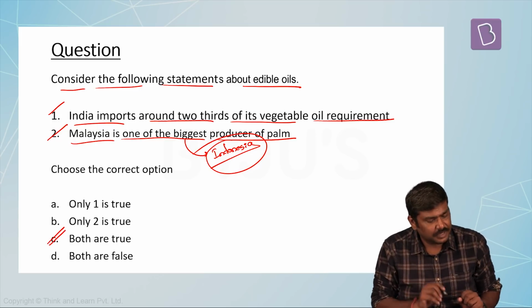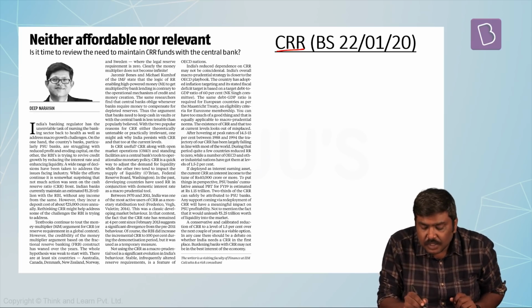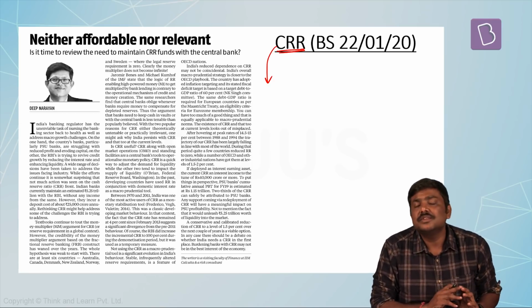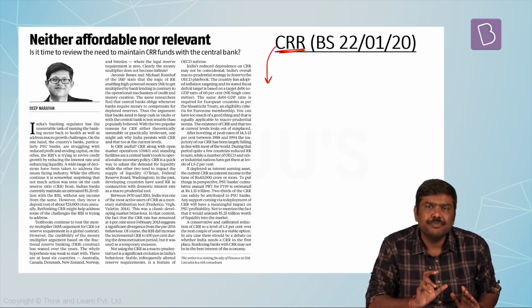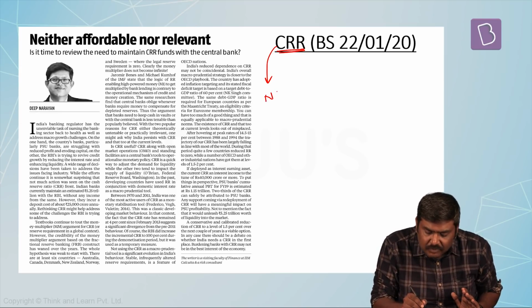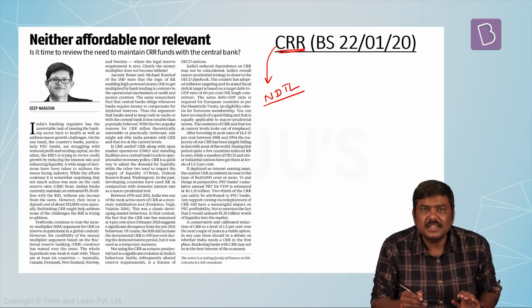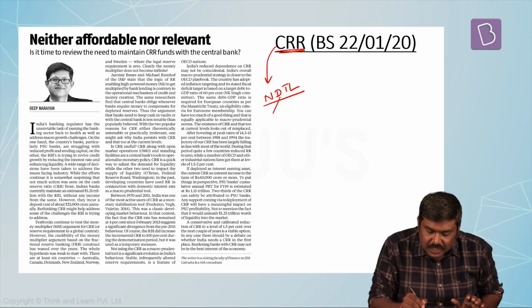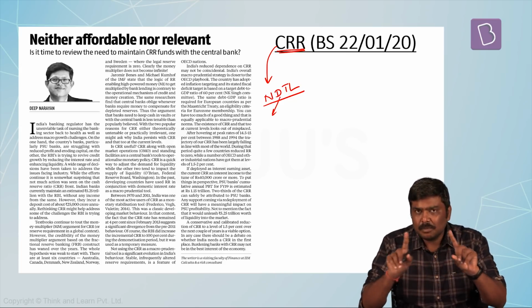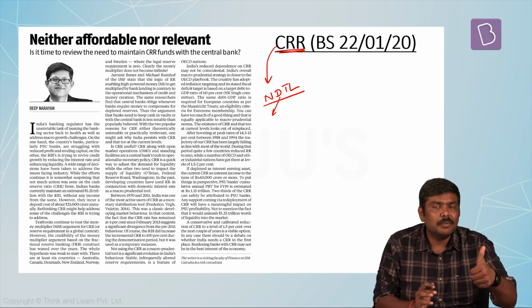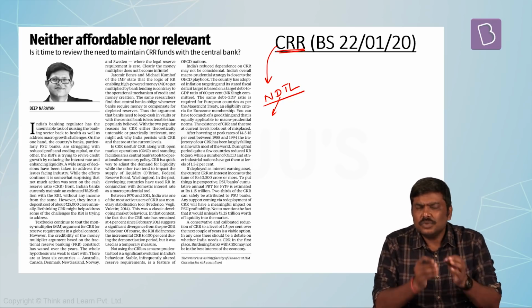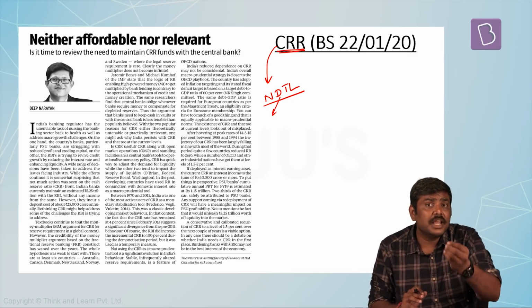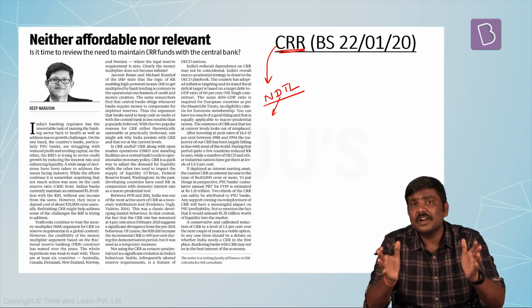That is option C. The next article is related to the cash reserve ratio. Before we look at the concepts given in this article, what is a cash reserve ratio? Please understand, every bank will collect deposits which are famously referred to as NDTL, net demand and time liabilities. These liabilities are nothing but the deposits collected by the banking sector under two heads, demand deposits and time deposits. To put it in a crude form, if I as a depositor keep a deposit in a bank, these are classified under two heads.